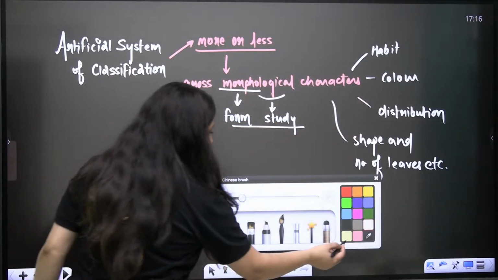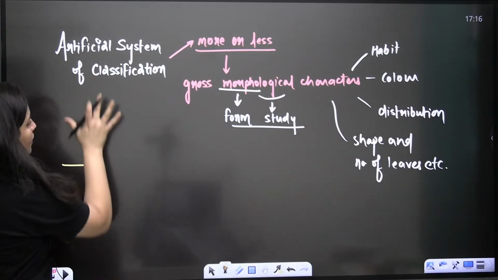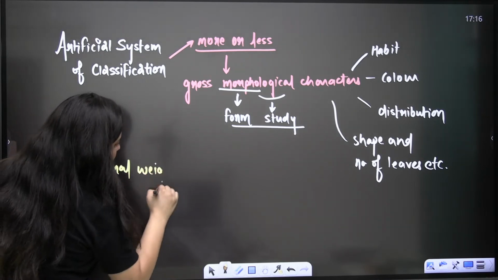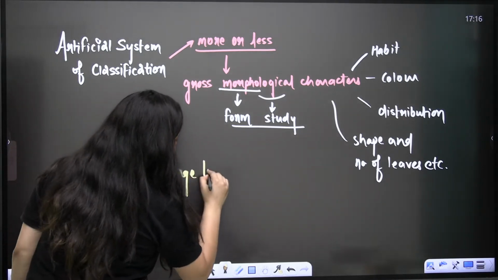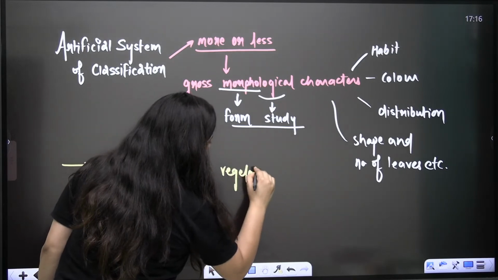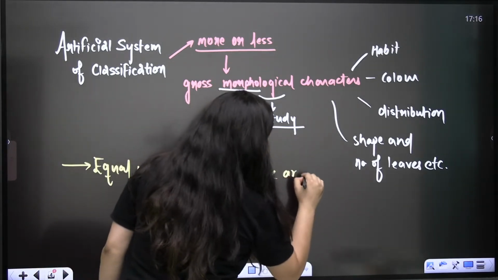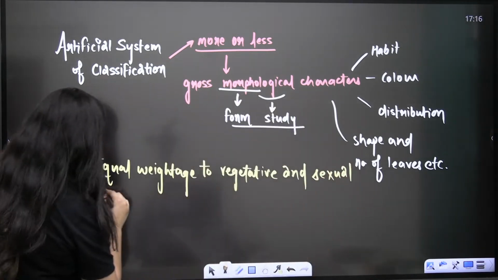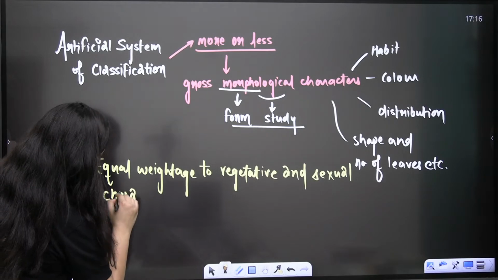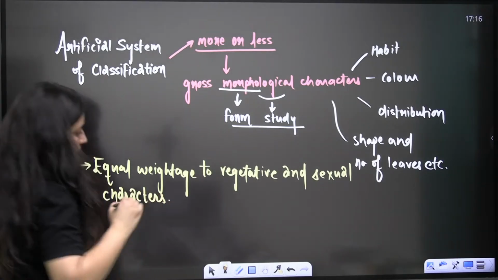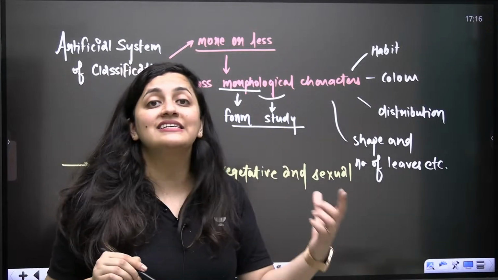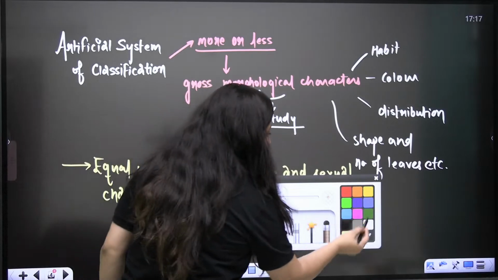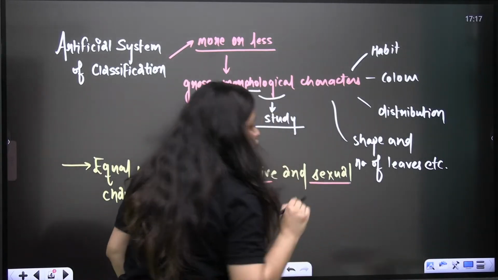And moreover here in artificial system of classification, what have they done? They have given equal weightage to vegetative and sexual characters. Are you getting it? And it is not at all acceptable. Do you know that? It is not at all acceptable to prefer the vegetative and the sexual characters equally.